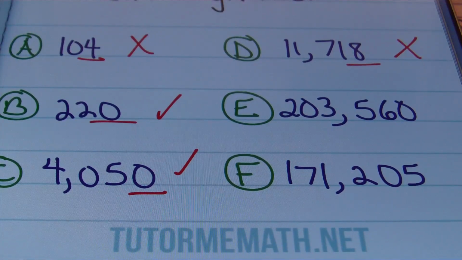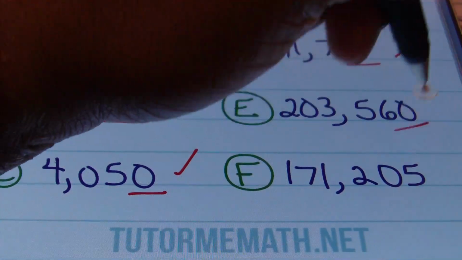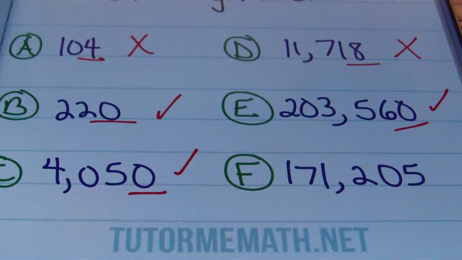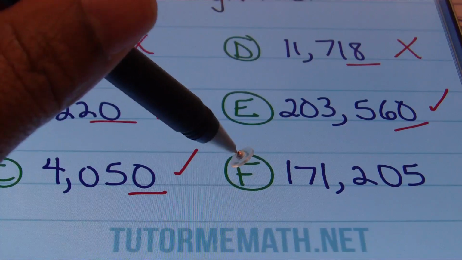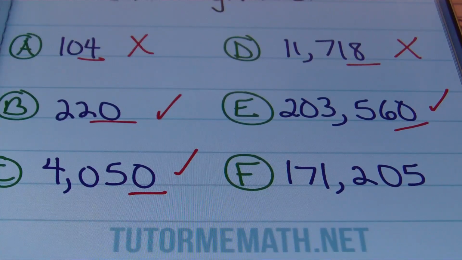Then with E, we have 203,560. Is the last digit 0? Yes, it is. And you get a check mark. There you go. Then for F, what do you think about F, guys? Okay, it's a no.